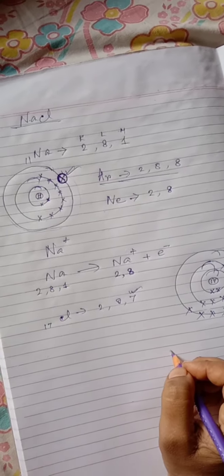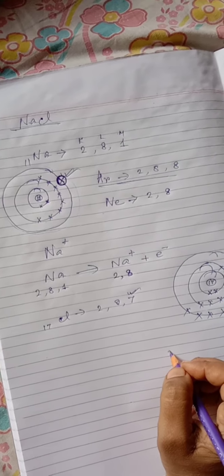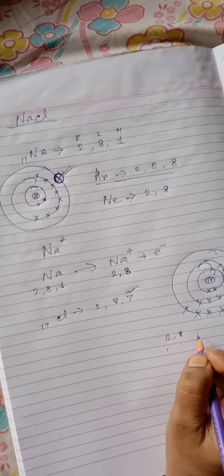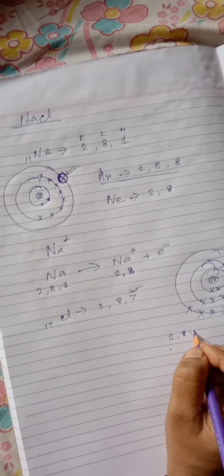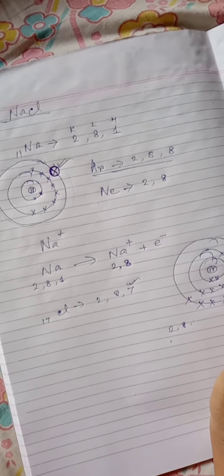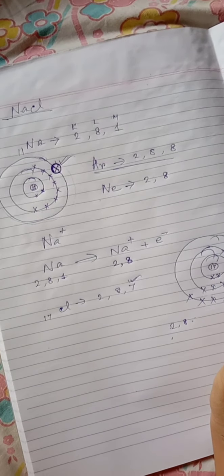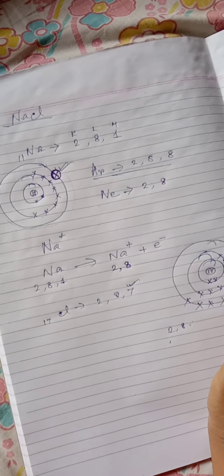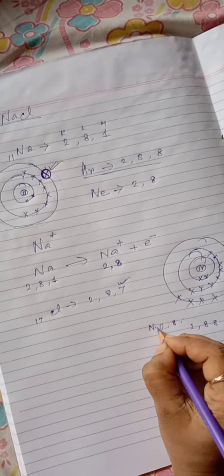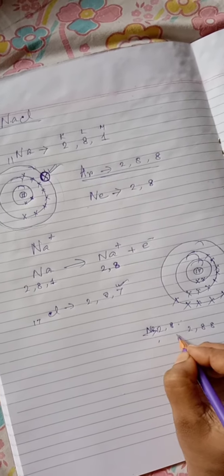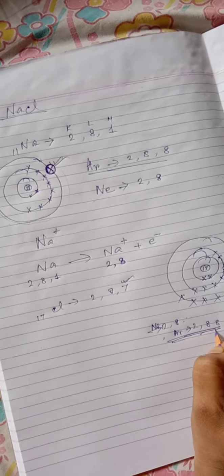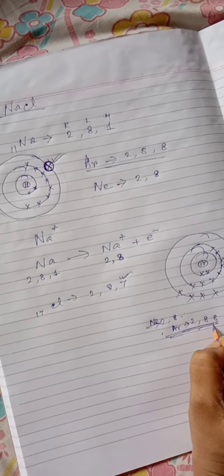Okay, so to obtain the electronic configuration of neon, 2 and 8, it would have to lose 7 valence electrons, which is energetically impossible. The electronic configuration of argon is 2, 8, 8, and chlorine can reach it by gaining 1 electron, which is quite feasible.